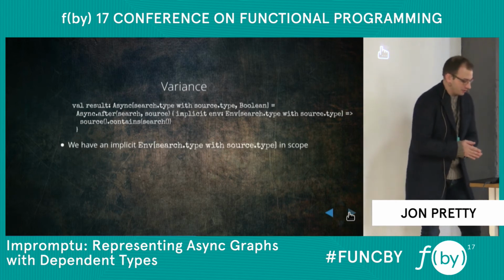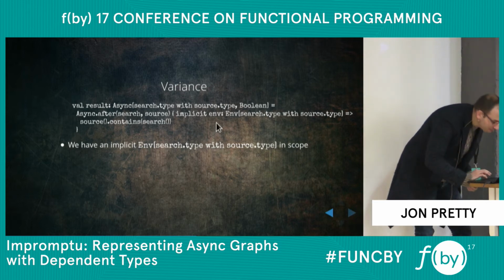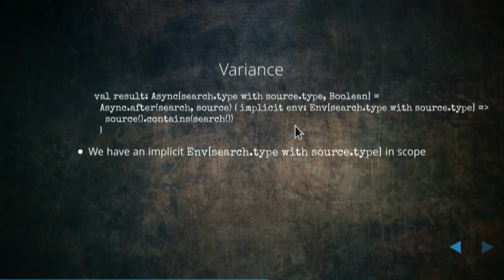And we have to go a bit deeper into variance. By the way, I don't know if you can see, my slides are about this big on my screen, so I'm leaning in to read this. The important thing to note is that the type that is inferred in this after method, which is going to be a consequence of these two parameters here, and will be search.type with source.type, is going to be used to infer automatically, using just the normal mechanism the Scala compiler uses to infer types.